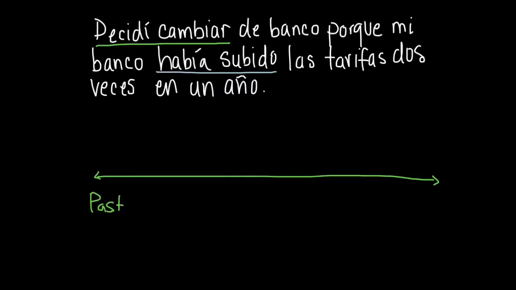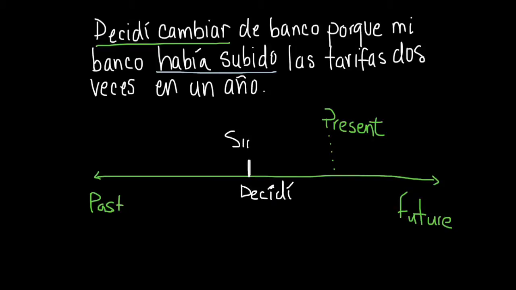So let's take a look at a timeline, and we're going to begin in the past. This timeline is going to begin in the future. Then we're going to represent the present time. So the independent clause, decidí cambiar de banco, notice that the verb is in the simple past or preterite, decidí.